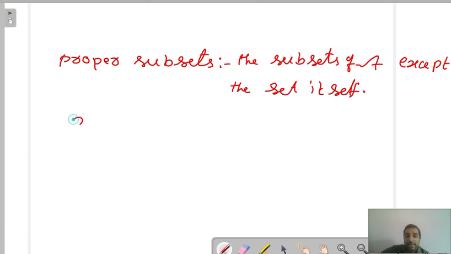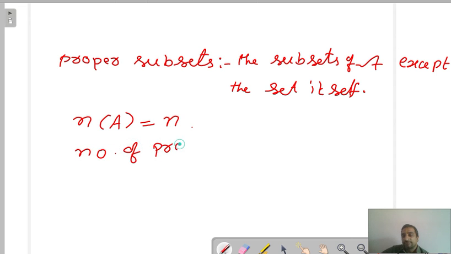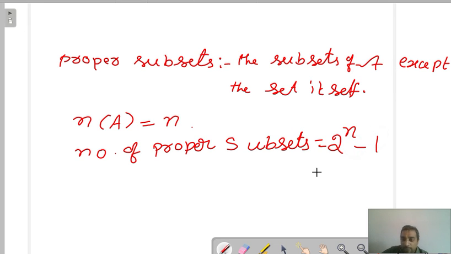Hence, if A contains n elements, the number of proper subsets will be how much? Actually, subsets are 2 power n, right? Proper means we should remove this A. One set we need to remove. So 2 power n minus 1.